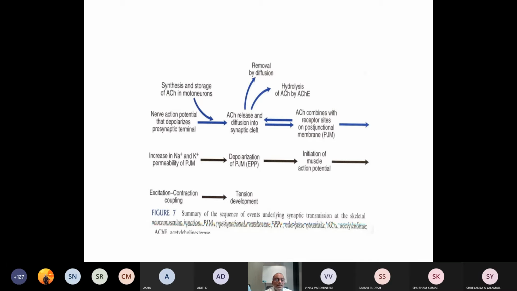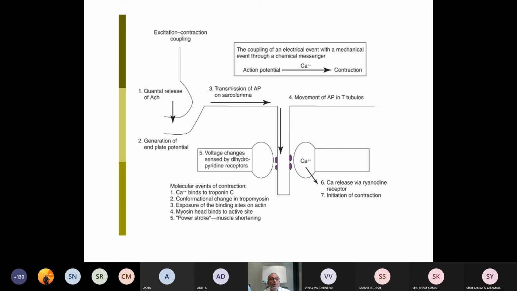And you know that the synthesis of acetylcholine in the motor neurons is going to be associated with the periodic conversion into vesicles, and it will be periodically removed. Acetylcholine, once it has completed its function, will be removed. It will be removed by diffusion, as well as by hydrolysis by the acetylcholinesterase enzyme. That I will discuss later. So yes, what is excitation contraction coupling? There is quantal release of acetylcholine, generation of end plate potential.